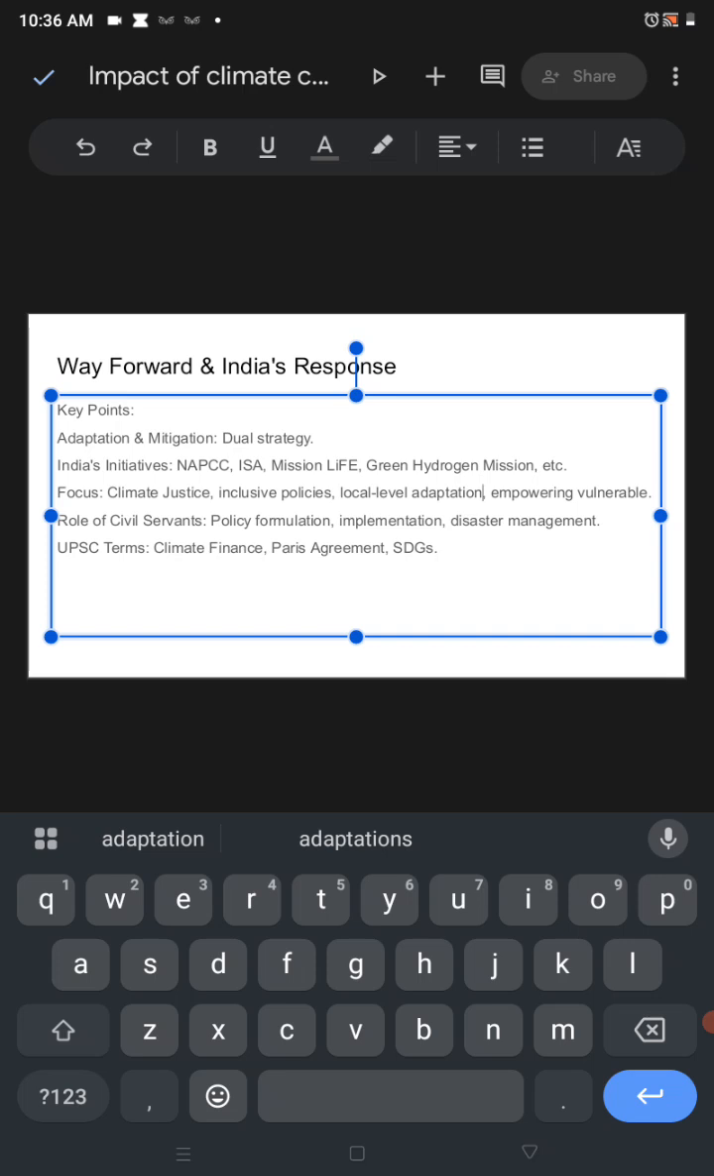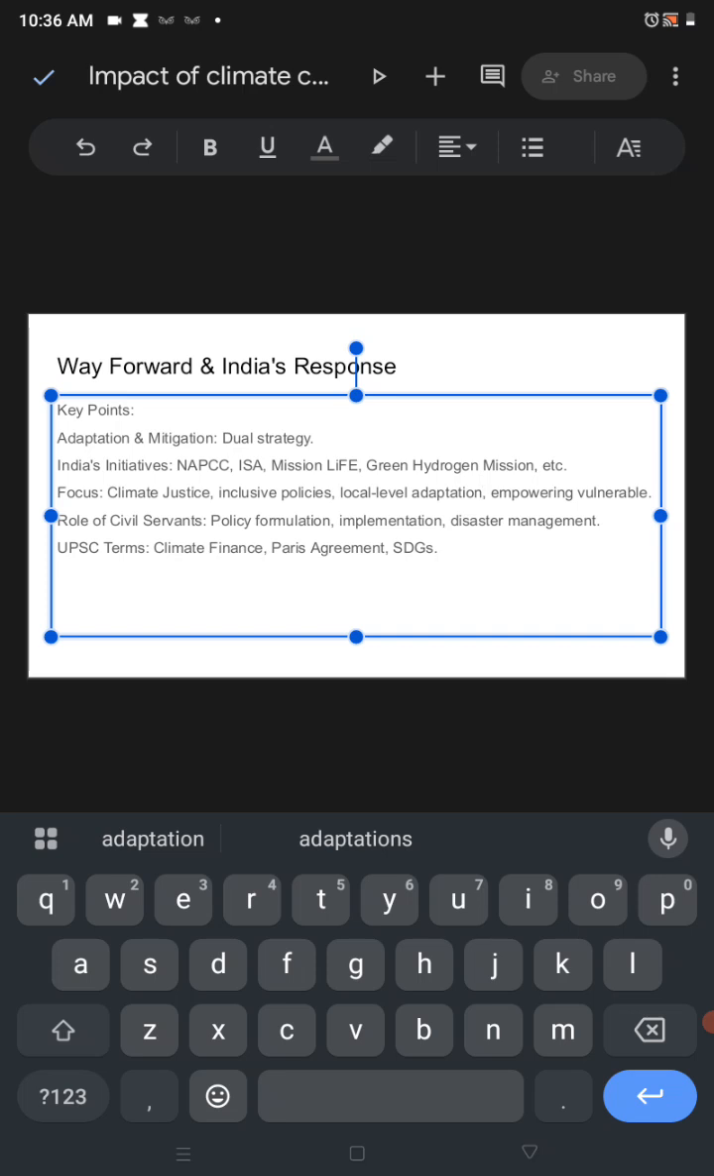And what can be the role of a civil servant? That is to make better policy for them, and not just formulate the policy, you have to implement it. And obviously when a disaster comes, you have to manage the disaster as well, so that the people face fewer hurdles and challenges.